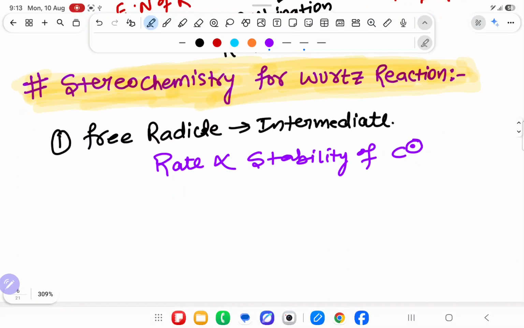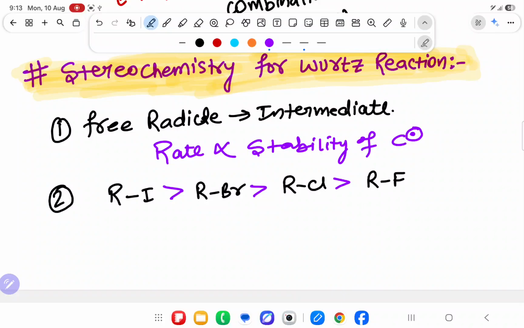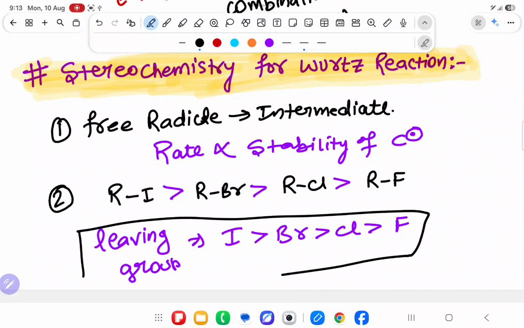Okay. Second important point, if they ask you, we have RI, RBr, RCl and RF, in which Wurtz reaction happens very fast? So you will say in I, then in Br, then in Cl, then in F. Why? Because of leaving group. Iodine easily leaves the alkyl. After that bromine, after that chlorine, and after that fluorine. This I am writing for free radical, but this is valid for each and everything.